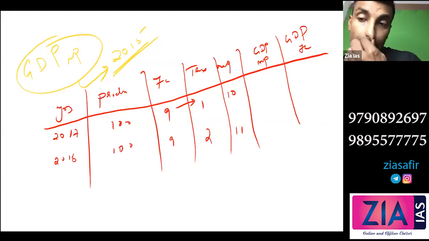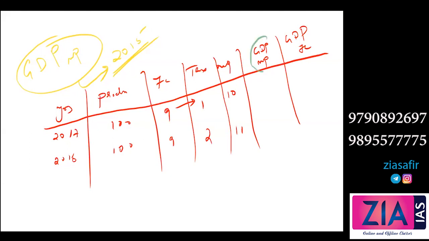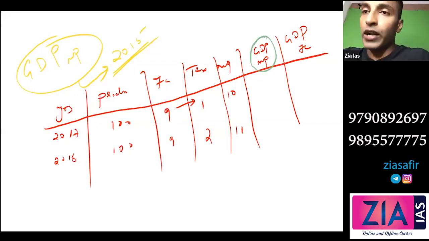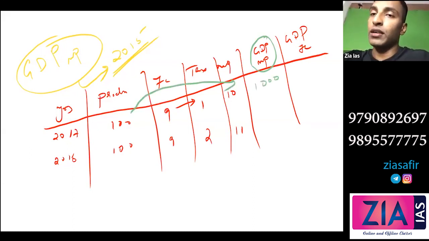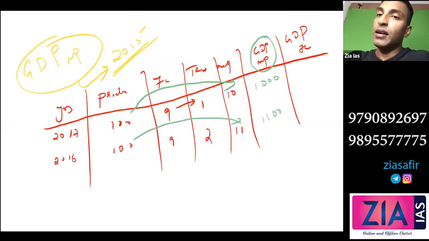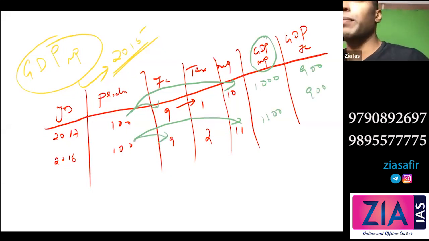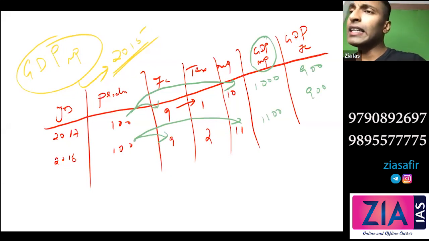Now we will calculate GDP at market price. When we calculate GDP at market price, it is production into this price. So how much will you get? You will get 1000. In 2018, what will you get? 1100, right? But if you calculate GDP at factor cost, 100 into 9, that is 900. 100 into 9, that is 900. Now you see GDP at market price and GDP at factor cost. Is there any change in GDP at factor cost? 900 remains 900. No change, right?